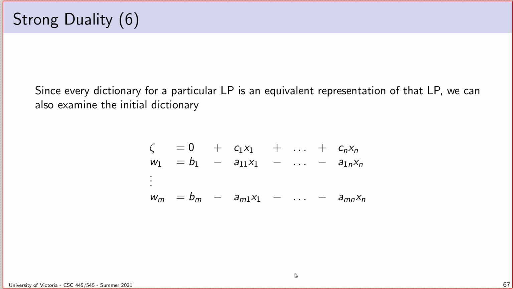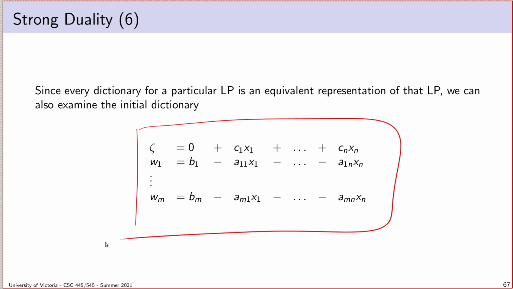All right, the other thing we're going to do, which is also very similar to the proof we did about Bland's rule, is make inferences about the behavior of the LP in general, about the behavior of the whole system, by comparing the structures of different dictionaries. Any dictionary I come up with by starting here and performing pivots, whether or not they are feasible pivots, expresses exactly the same set of relationships that this one does, as long as I come up with it by performing pivots like we're used to.